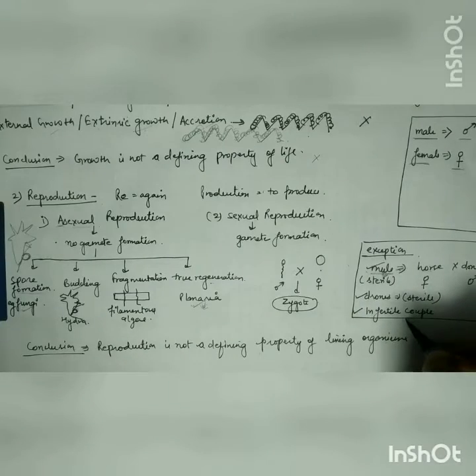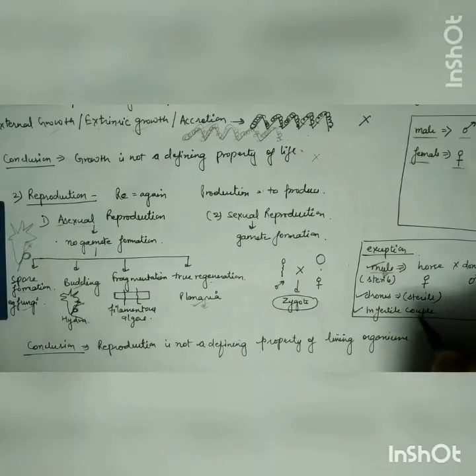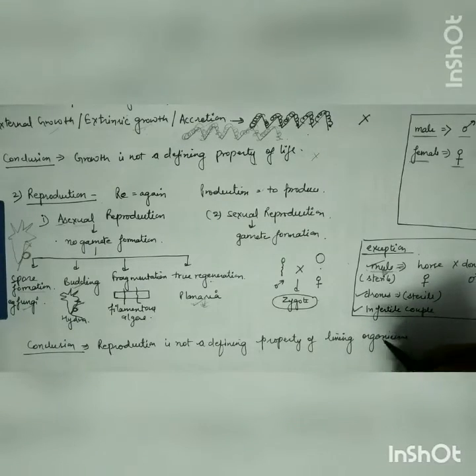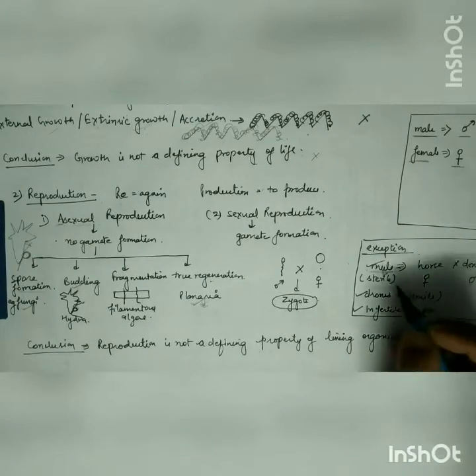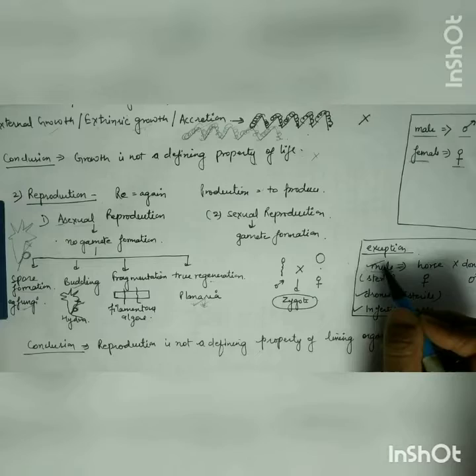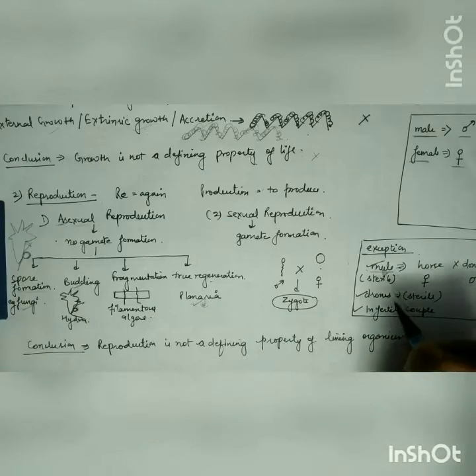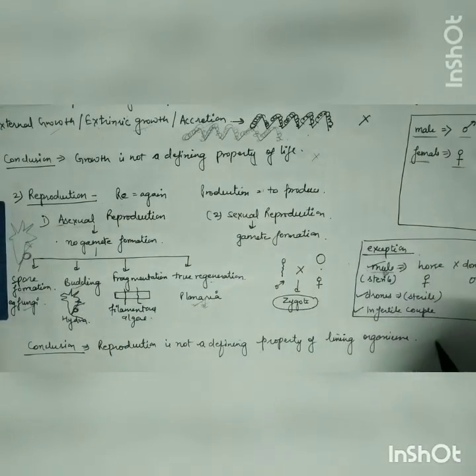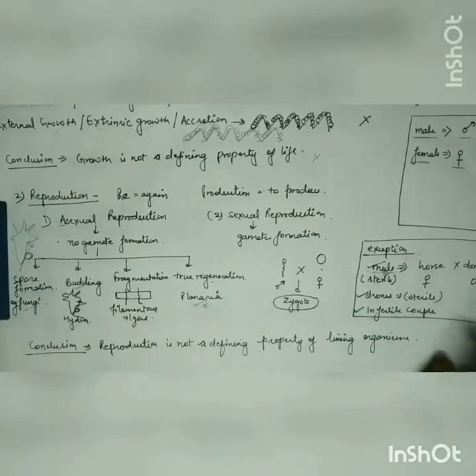And the third example, infertile couples. In society, you have seen that so many couples are there who are not able to give birth to their young ones, or their babies. So what will you consider them? Life is not there? So that's why life is also present in some sterile organisms. In case of drones and the infertile, they are also living on this earth. So we cannot say that life is only there when reproduction is taking place. In case of some exceptions, life is there. So we have concluded that it's not a defining property.